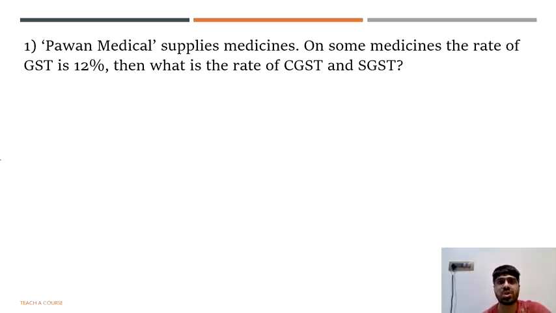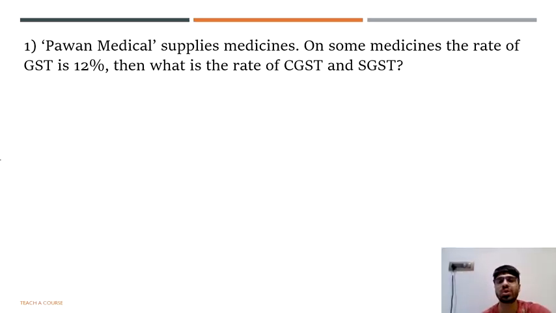So this is your first question in practice set 4.1. In this question, it says that Pawan Medical supplies medicines. On some medicines, the rate of GST is 12%. Then what is the rate of CGST and SGST? Like I have told you, GST is going to be divided into a total of two parts.